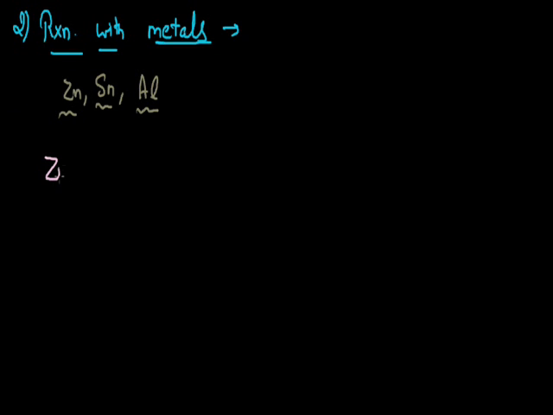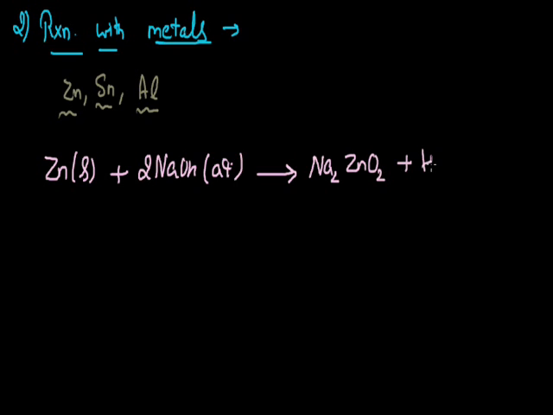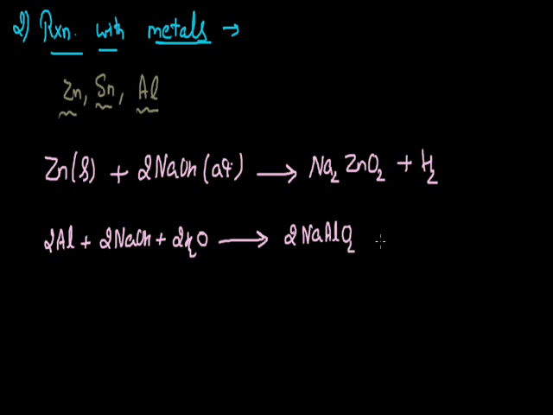For example, if we make zinc in the solid state react with the aqueous solution of sodium hydroxide, by the reaction between these two, sodium zincate with the formula Na2ZnO2 forms with the release of hydrogen gas. On the other hand, if I make aluminium react with sodium hydroxide, two molecules of aluminium react with two molecules of sodium hydroxide and two molecules of water. Here again hydrogen gas evolves, with the formation of sodium meta-aluminate, indicated by the formula NaAlO2, and three molecules of hydrogen gas are released.